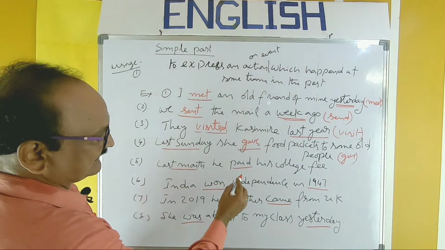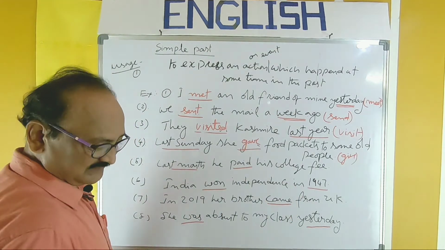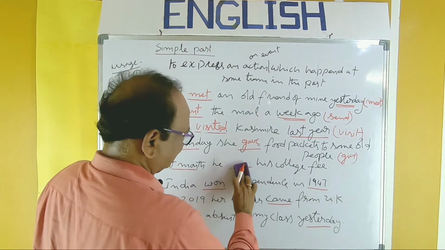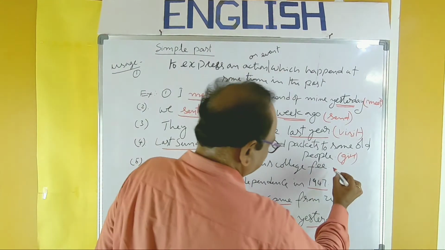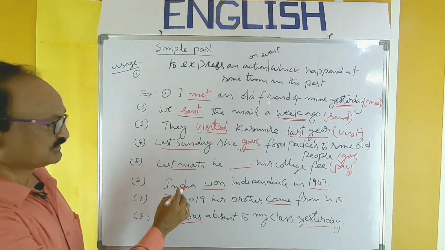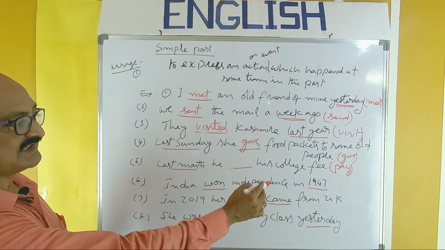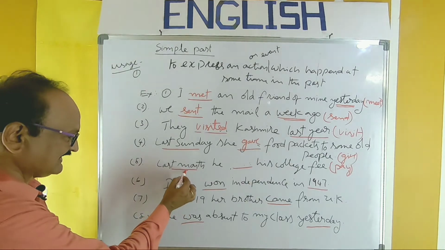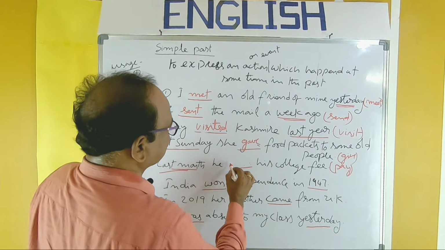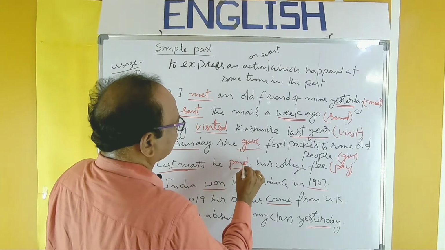Last month he dash his college fee. So pay is the verb given in brackets in the examination. How can you recognize it in the examination? Last month, the time referring to the past. So last month he paid.